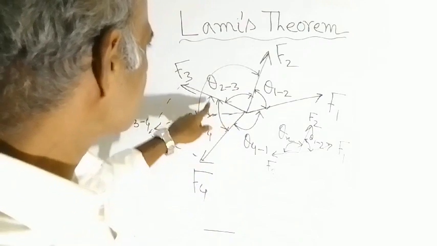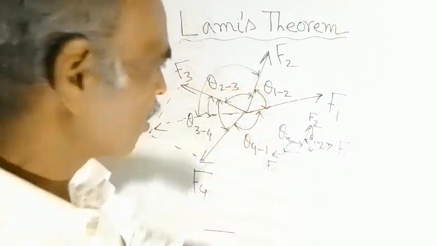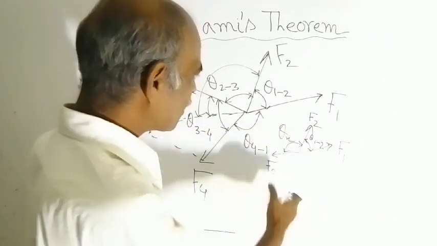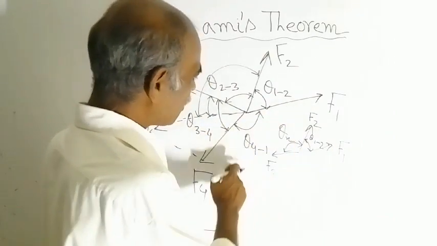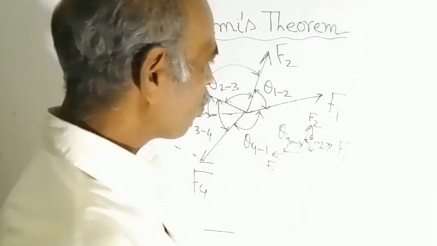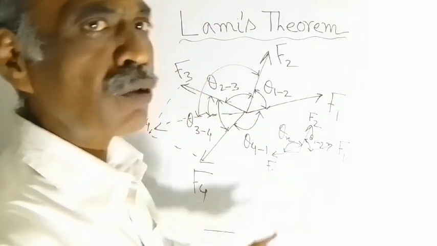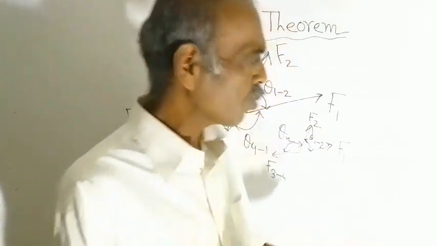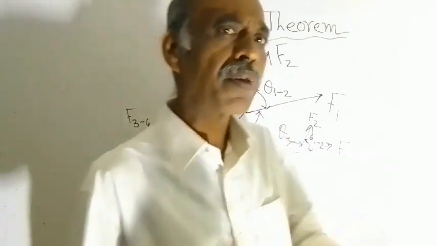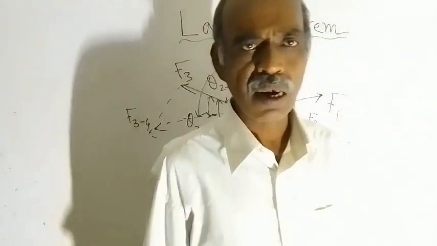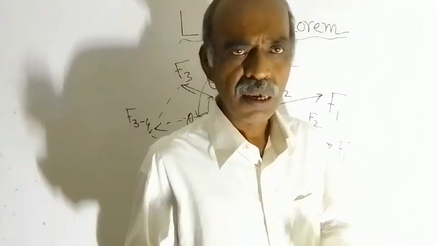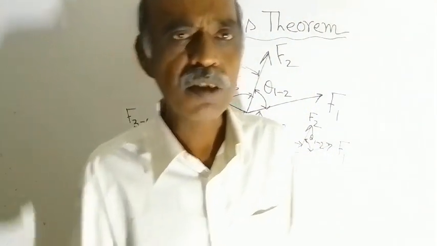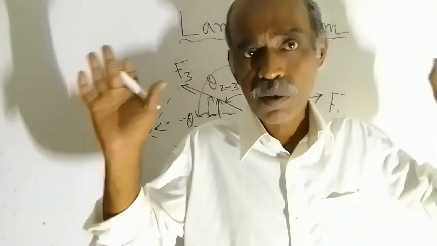The new angle is how much? This angle plus theta 2-3. So that is theta n. Now the number of forces is how much? It is only 3: F1, F2 and this F3-4. Now you can apply Lami's theorem as it is known to you. So this way you can solve the given problem, whatever be the number of forces, if other conditions remain the same, that means all the forces must be concurrent and they must be coplanar also.